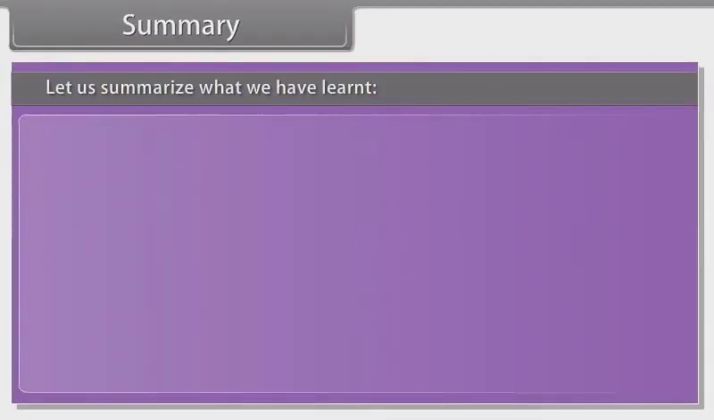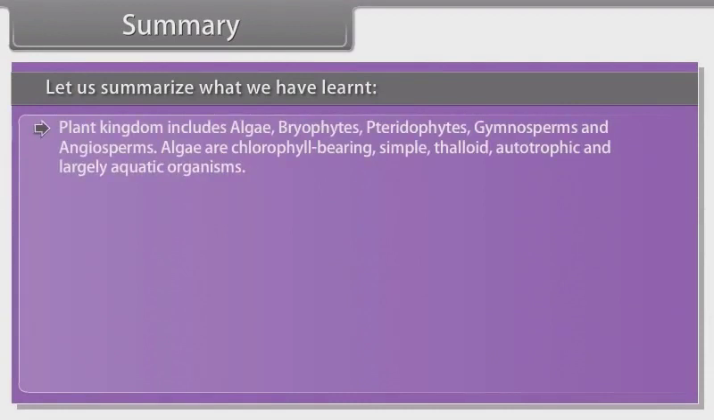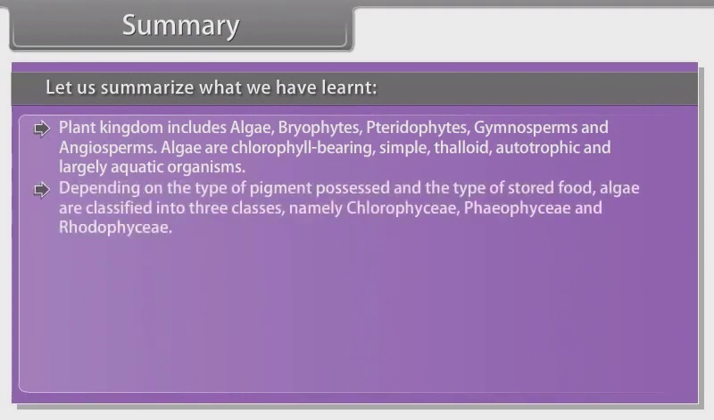Summary. Let us summarize what we have learned. Plant kingdom includes algae, bryophytes, pteridophytes, gymnosperms, and angiosperms. Algae are chlorophyll-bearing, simple, thalloid, autotrophic, and largely aquatic organisms. Depending on the type of pigment possessed and the type of stored food, algae are classified into three classes, namely chlorophyceae, phaeophyceae, and rhodophyceae.